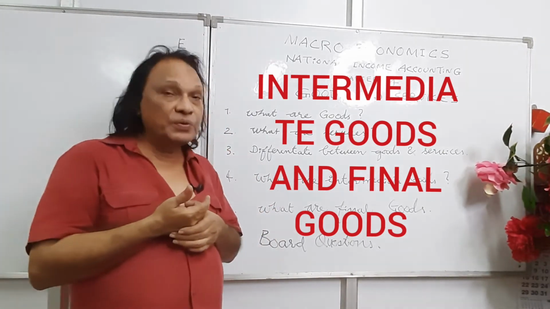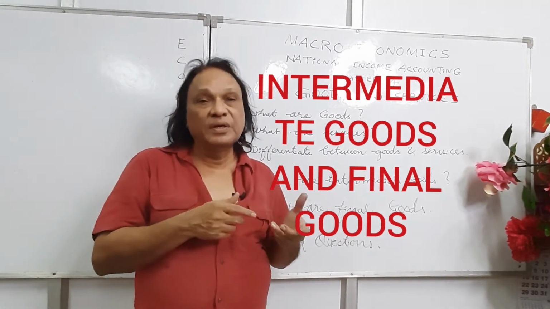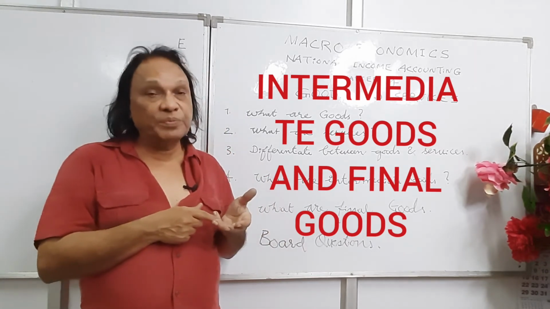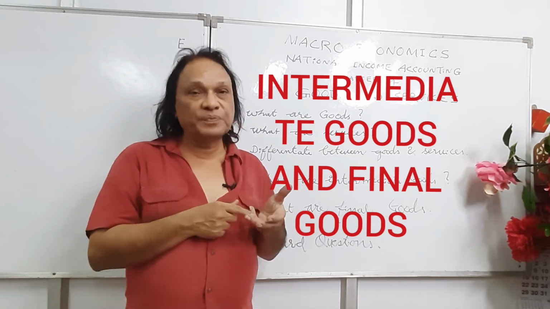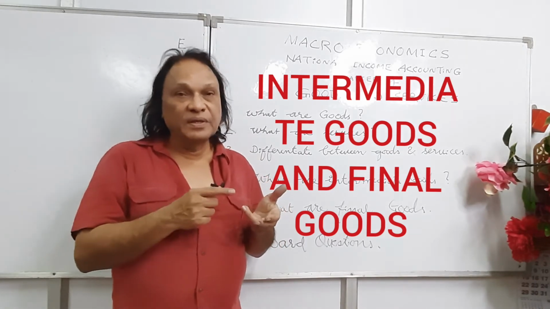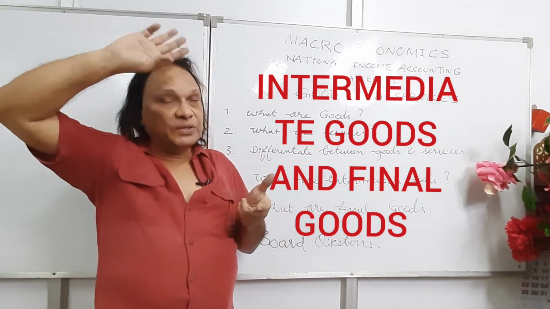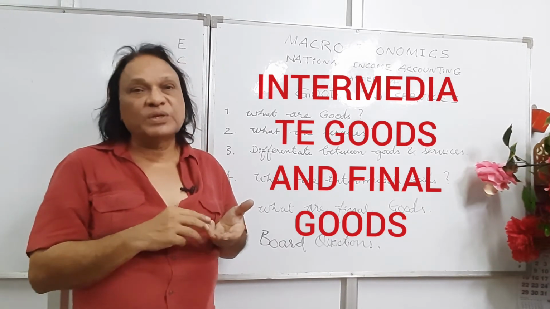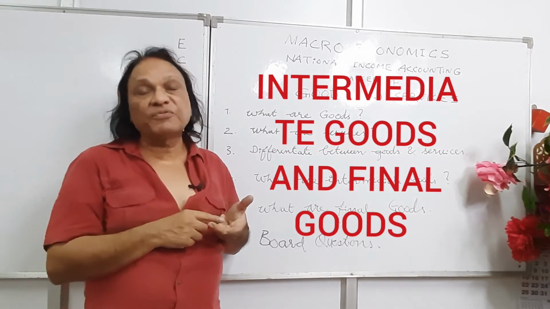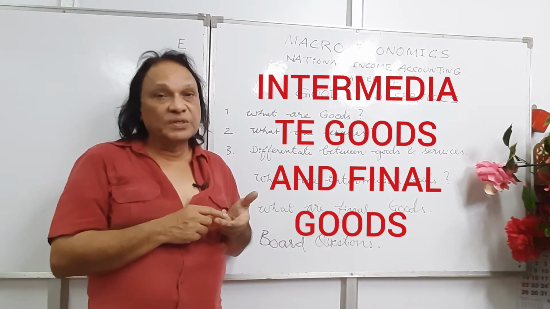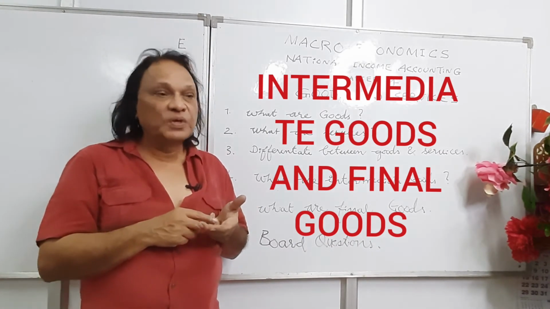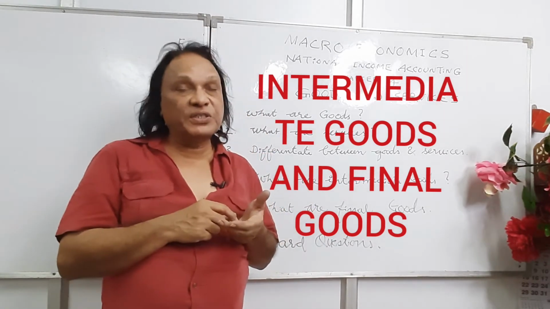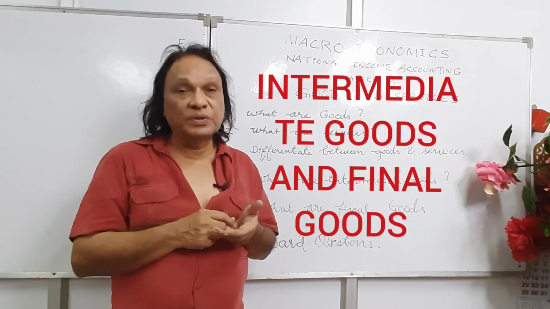Sometimes they ask you, milk used in a restaurant or hotel is an intermediate good or final good. Of course, it is an intermediate good. It's used for further production. Okay, right. So like this, they can ask you anything. Iron, steel, whatever coal they're using, of course, that's an intermediate good. Wood used for manufacturing of furniture is, of course, an intermediate good.